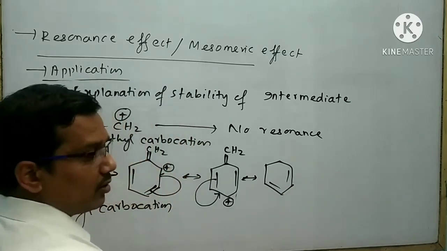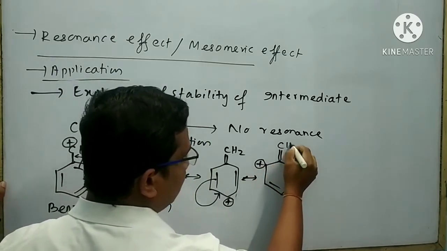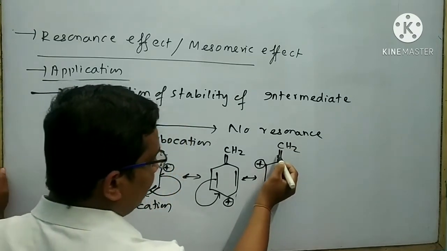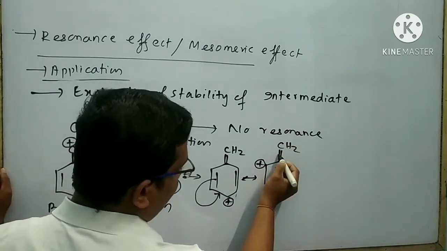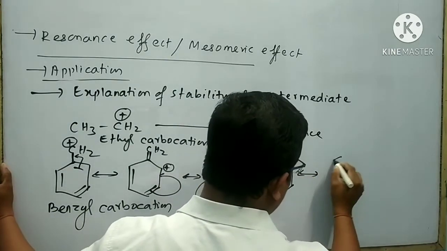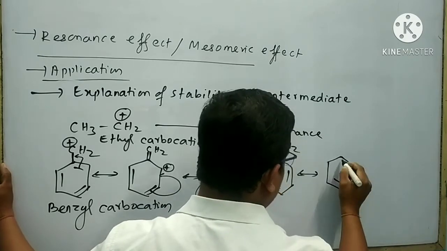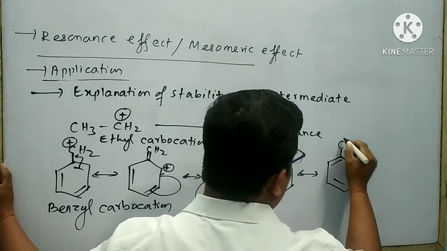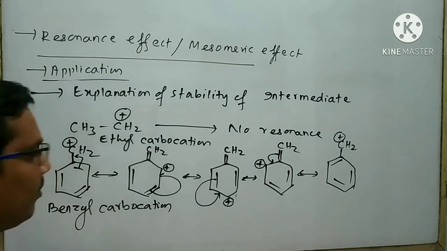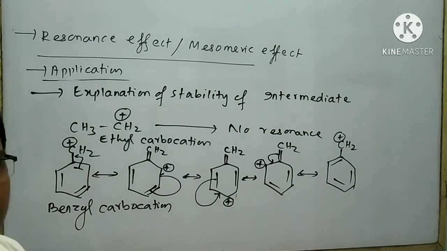Here double bond, here the plus charge will be erased, double bond CH2. Again I can form a double bond here. Then I can draw the structure like this. Look at that. The number of resonating structures of benzyl carbocation is more as compared to the ethyl carbocation.